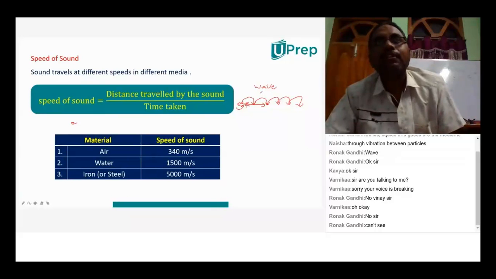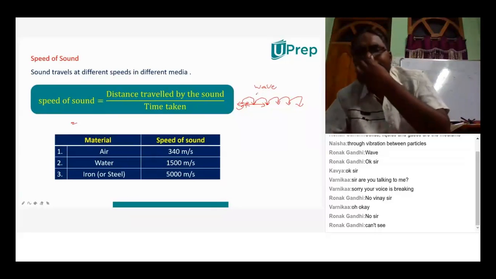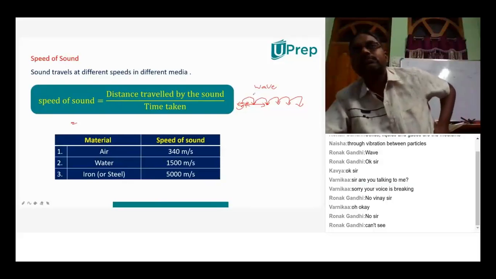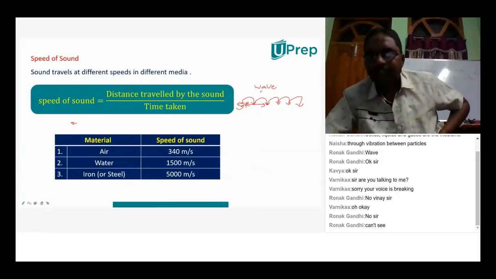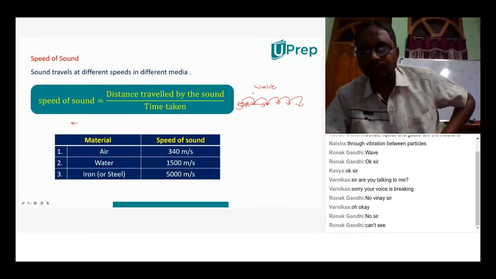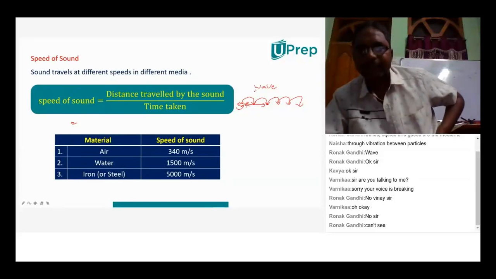A wave is a carrier of energy which moves from one point to the other. Right. Alex or Kavya, can you give the answer? What is a wave? Wave is a carrier of energy. Very good. So energy will be carried in the form of a wave.